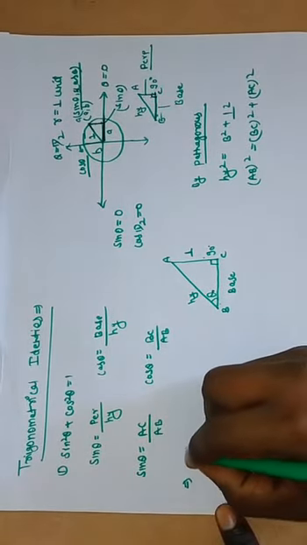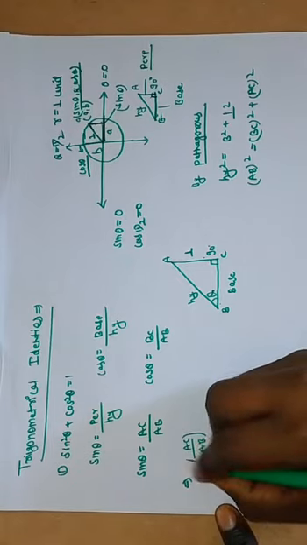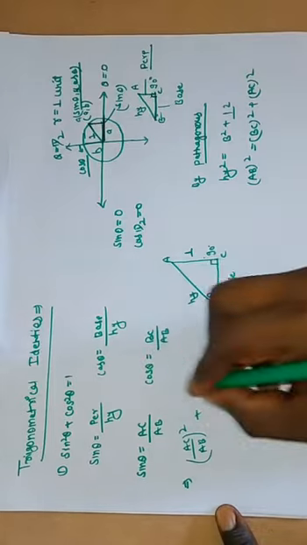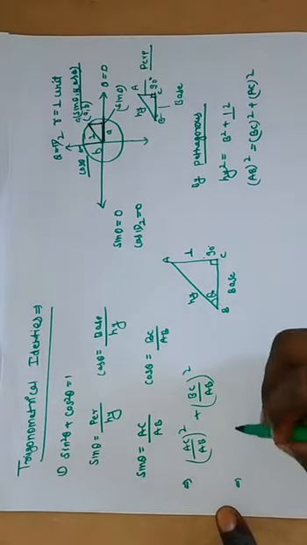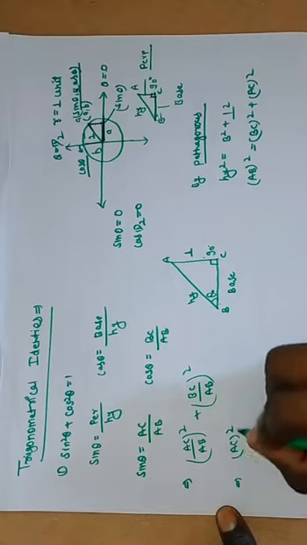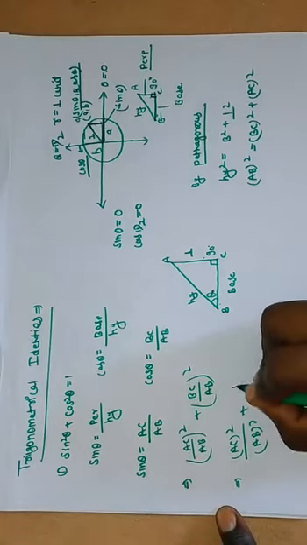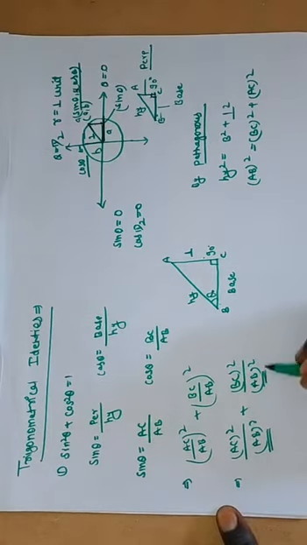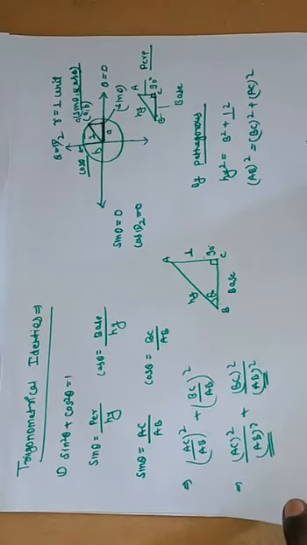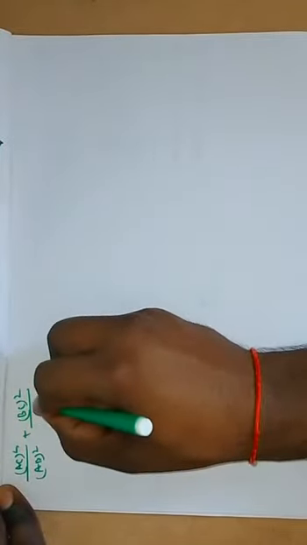The value of sin is AC upon AB, squared because here is the square, and also BC upon AB squared. Then on the next page we write first AC square upon AB square plus BC square upon AB square.